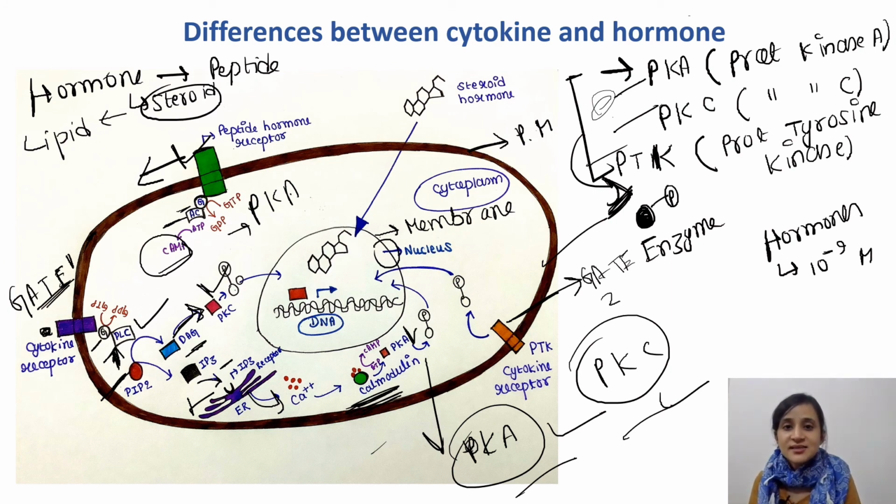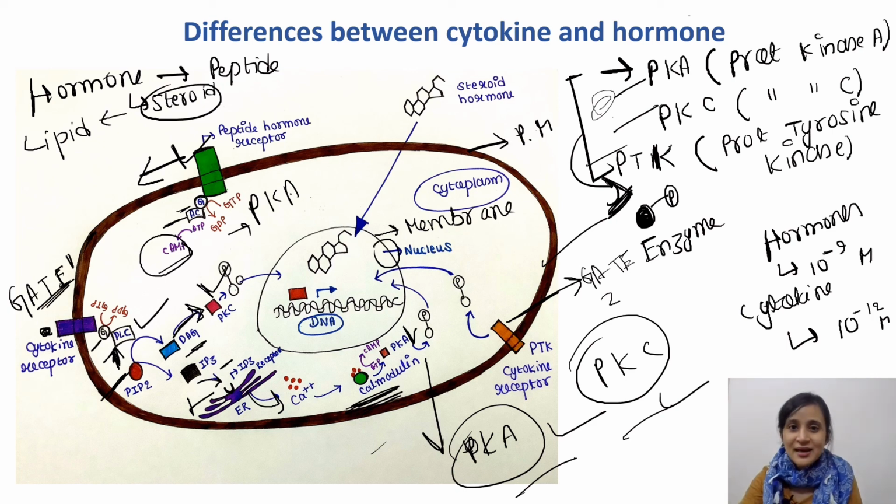For cytokine, the concentration is 10 to the power minus 12 molar, or picomolar. So very little concentration of cytokine you can find. The concentration of hormone is greater than the concentration of cytokine.